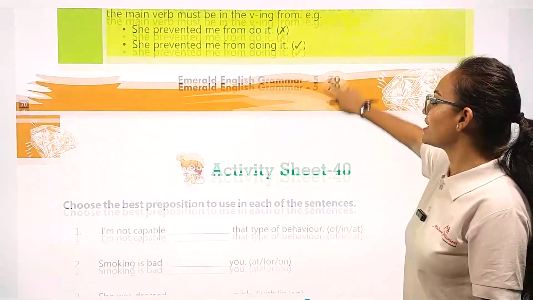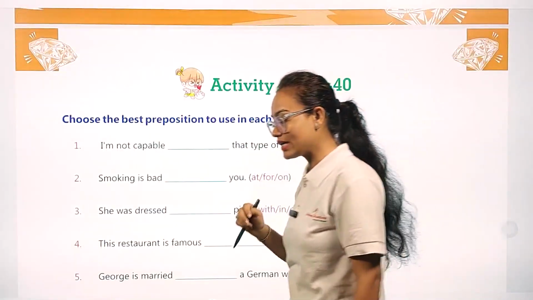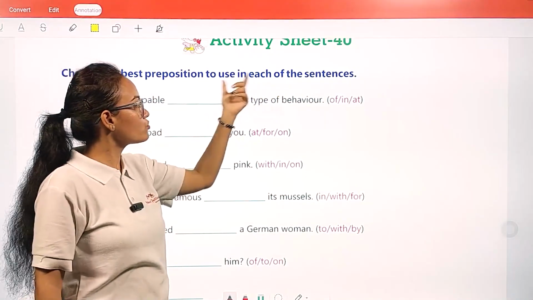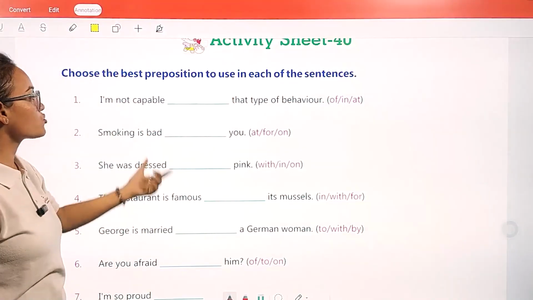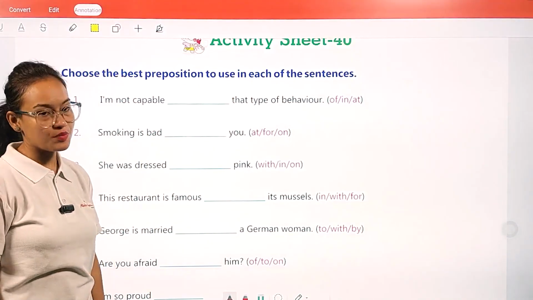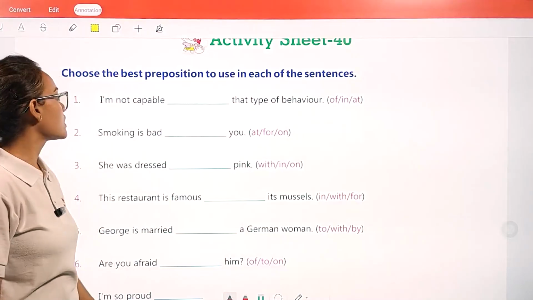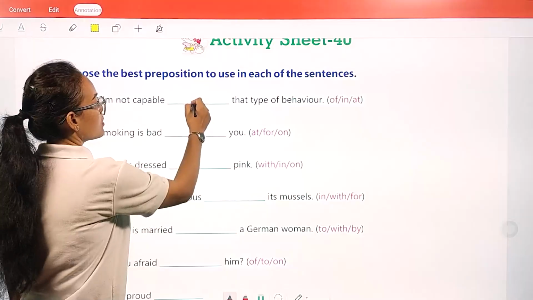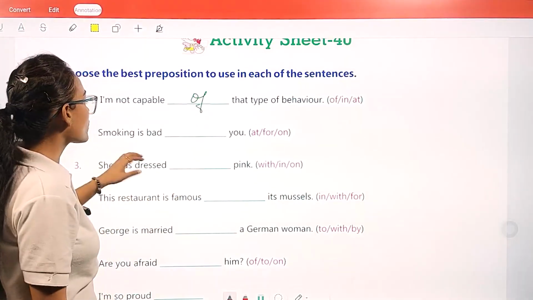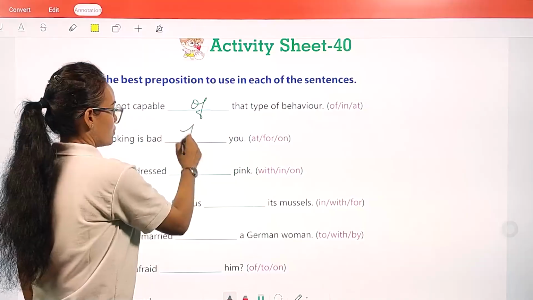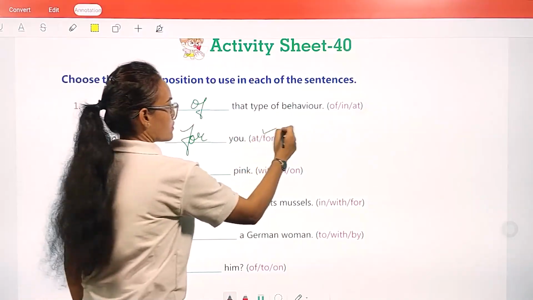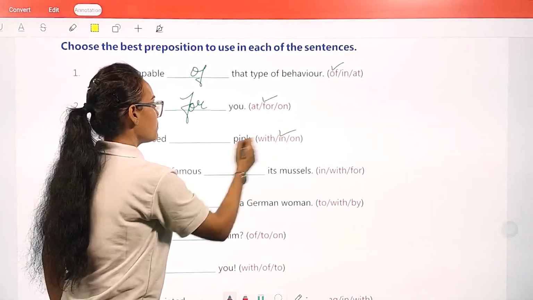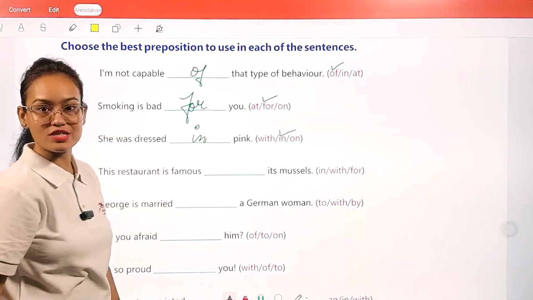Okay, now come with me and let's complete activity sheet number 40. Here, what we are going to do is choose the best preposition to use in each of the sentences. My dear student, we are going to choose the correct preposition word from the brackets. I am not capable of that type of behavior. Smoking is bad for you. She was dressed in pink.